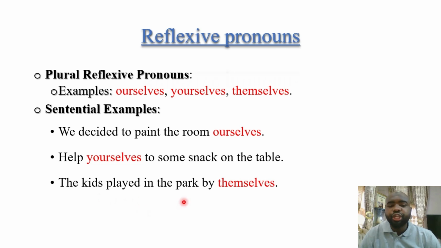The kids played in the park by themselves. The kids, this is the noun in the subject position, and then themselves refers back to it. The kids played in the park by themselves. And the next example.